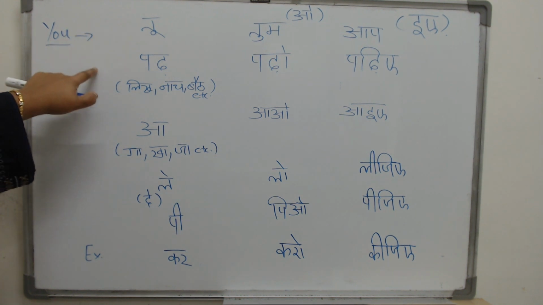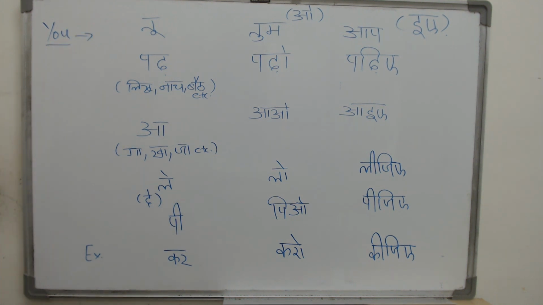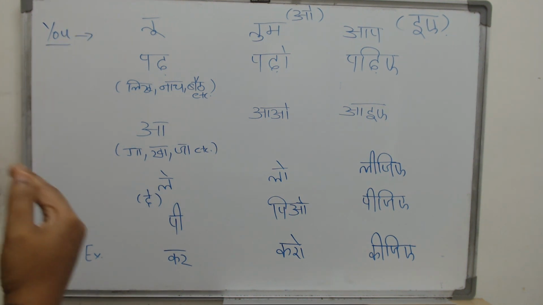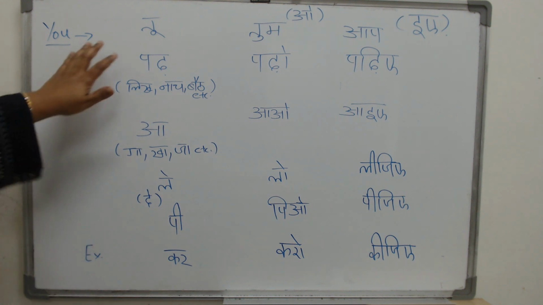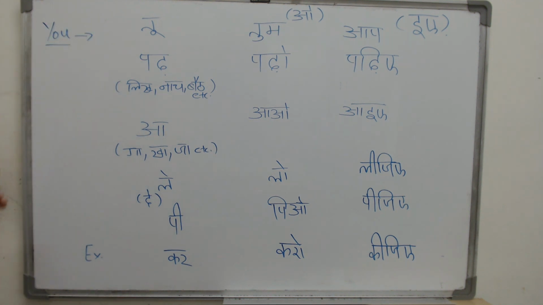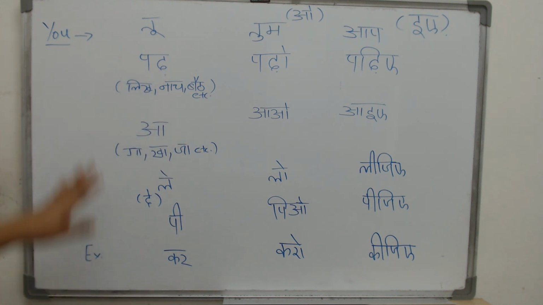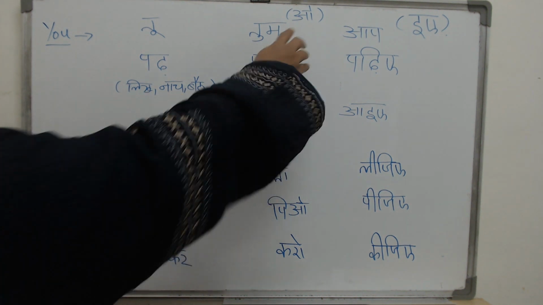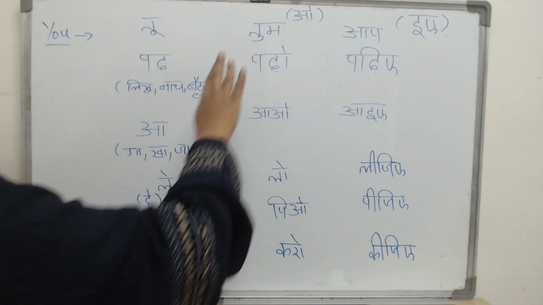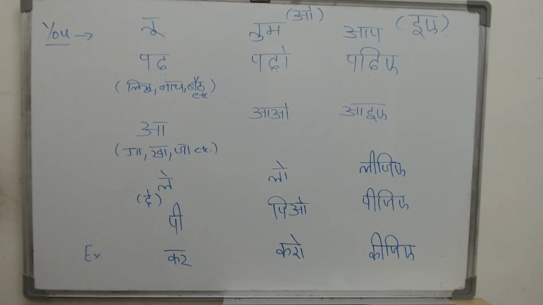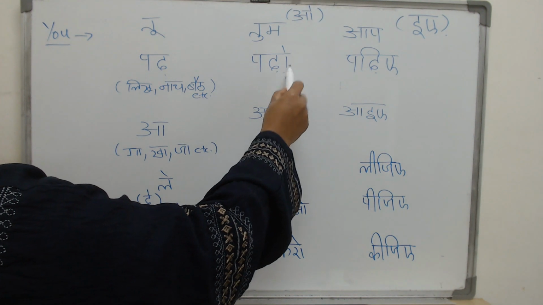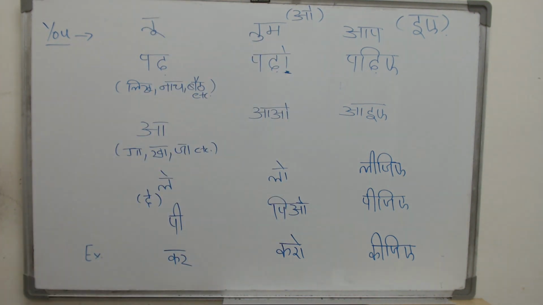Suppose your verb ends with a consonant. There is no a, e, o sound. It is just pad, study, likh, write, naach, dance, bait, sit down. Then how will you change it? You don't have to put the a there, just put the matra. What is the o ki matra? This is what you say, the o ki matra, right? So you just have to write that down.